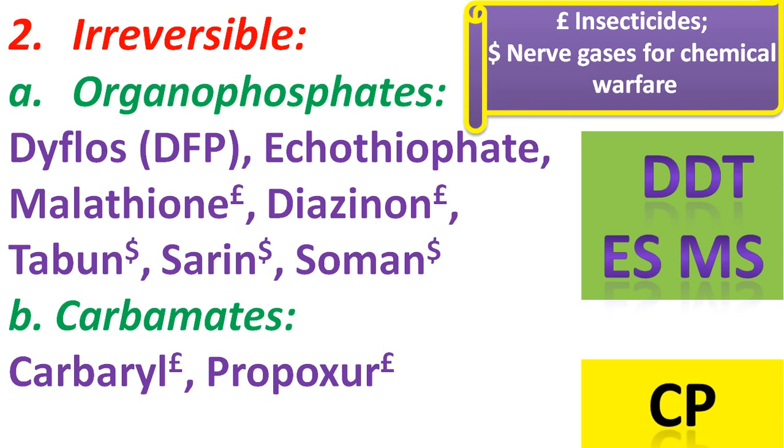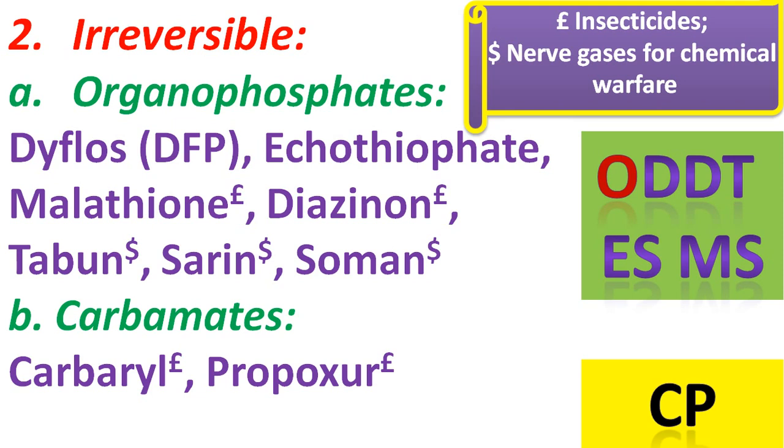Now the drugs included in the carbamate class are CP, that is carbaryl and propoxur. As we did in the earlier class, we included the initial of the subclass, that is organophosphate.